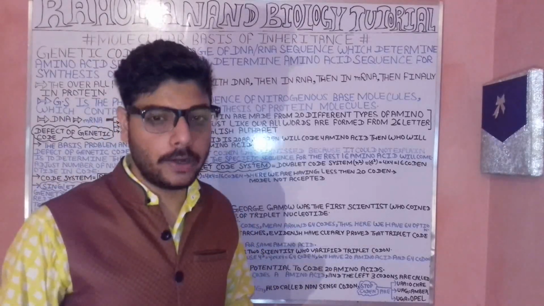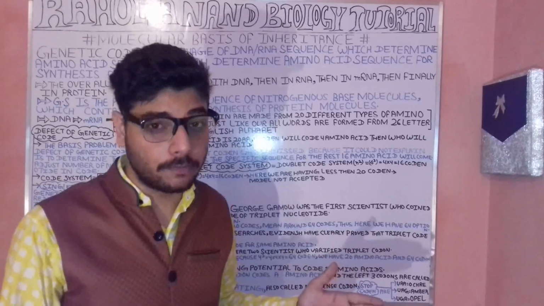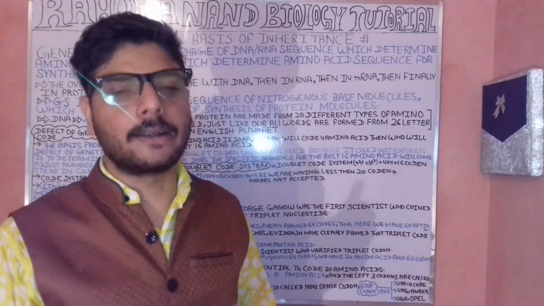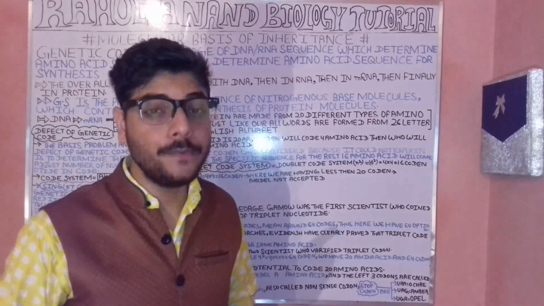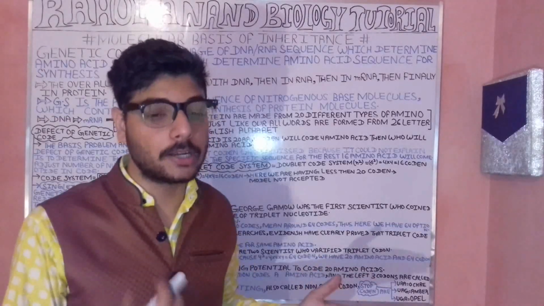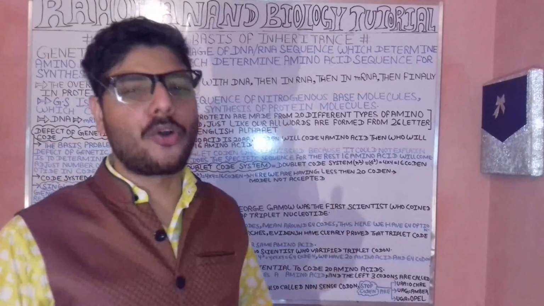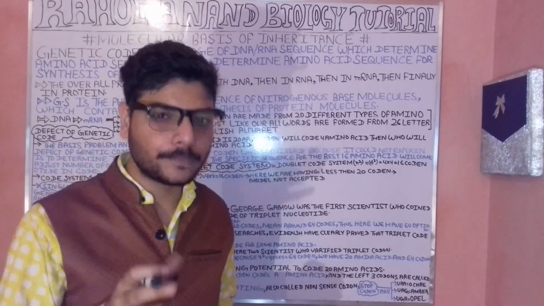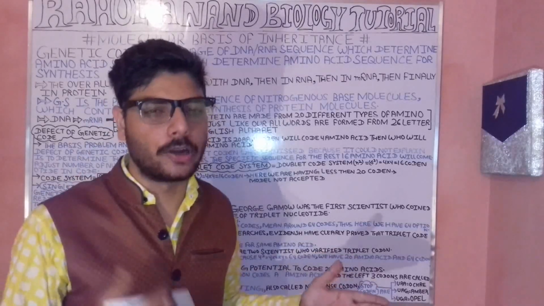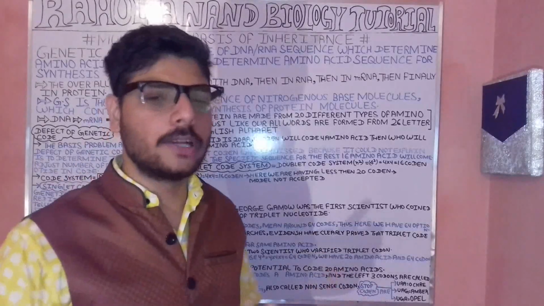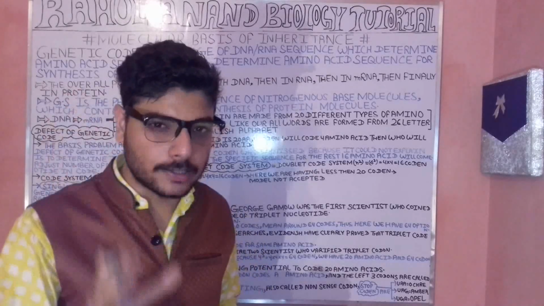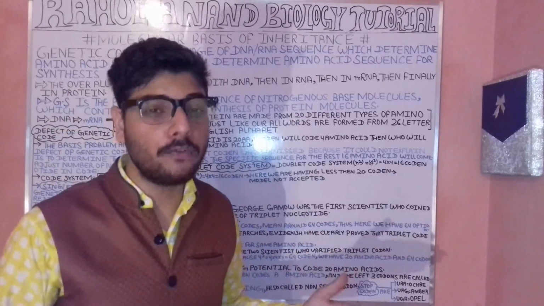We have also understood the defect, or the major problem, of this genetic code. We have dealt with a bit of introduction about the primary codon as well as the secondary codon, or the triplet codon. We have also dealt with a bit of introduction about the molecular basis of inheritance.